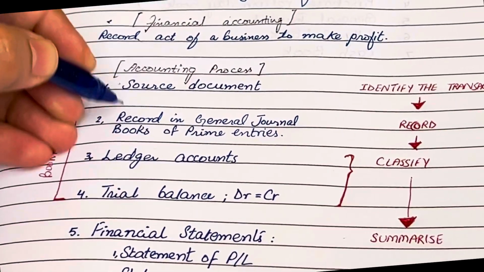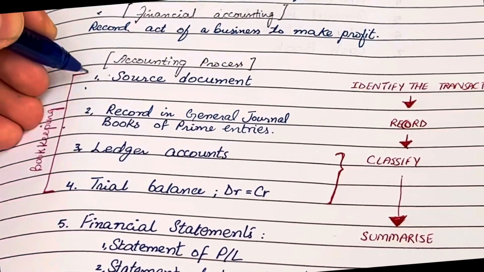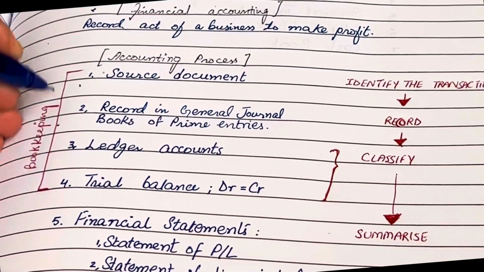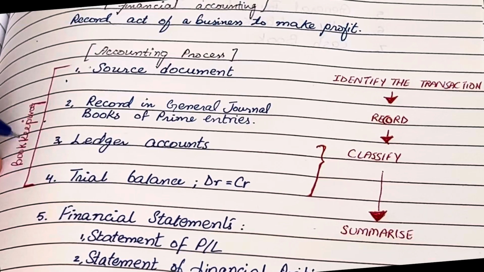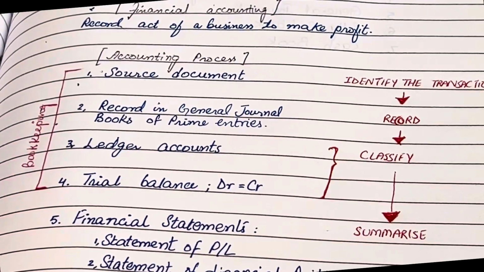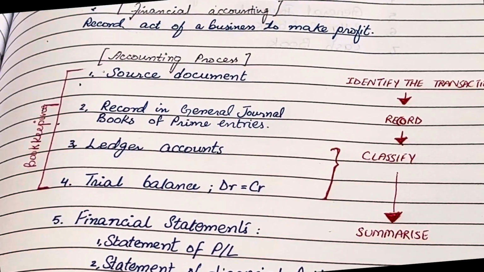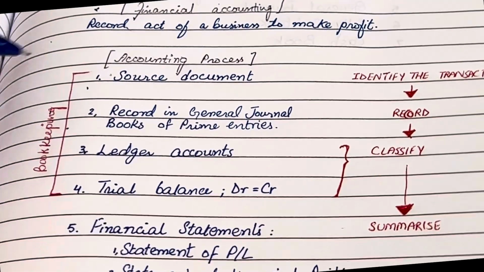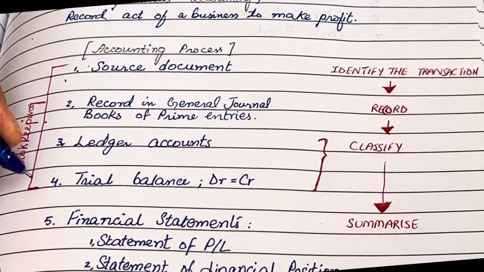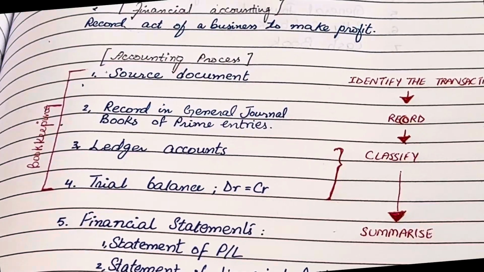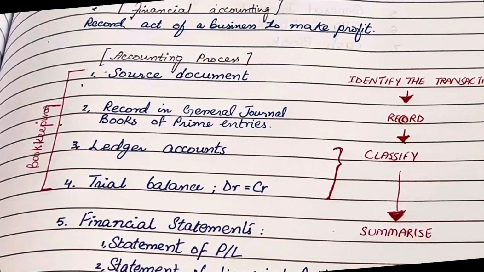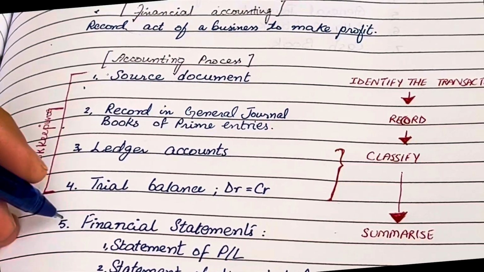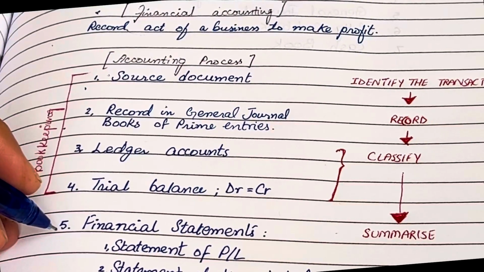From the source document till the trial balance, this process is also known as the bookkeeping process. So if you want to start your career as a bookkeeper or a junior accountant, you need to understand this process like a pro, right? Now, after all of these steps, we have the fifth step, which is the financial statement.